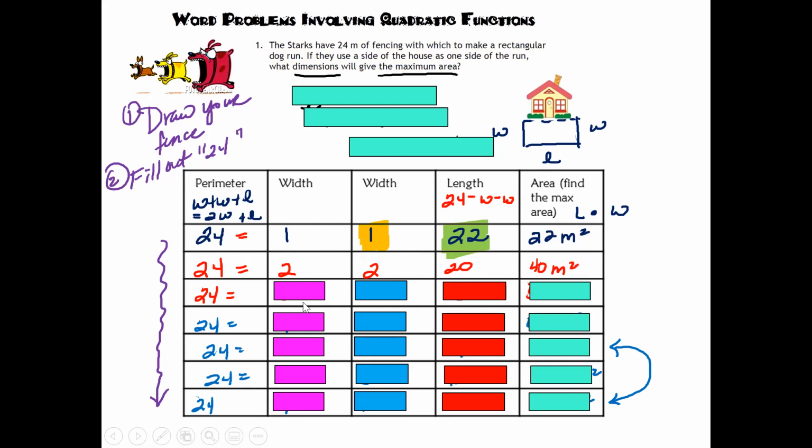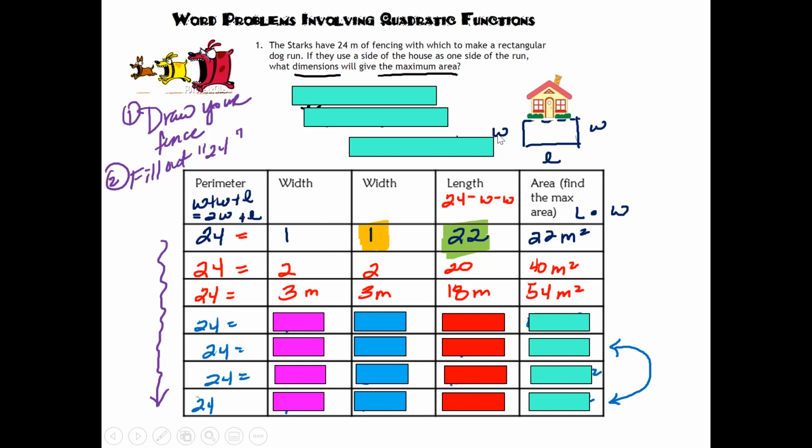But let's keep going. If my width here is 3 and this width is 3, then what is my length? It's going to have to be 24 minus 3 minus 3, which is 18. So now let's go ahead and multiply the area. 3 times 18 is 54 meters squared. So this one's actually a bigger area than the previous one as well.